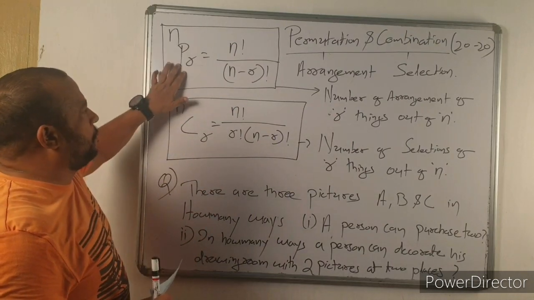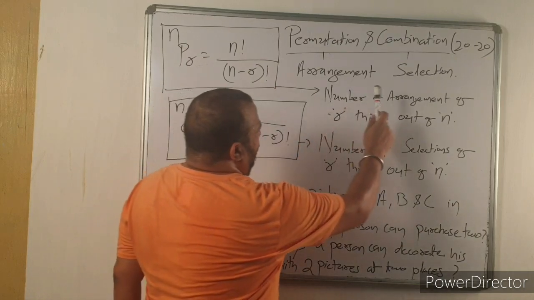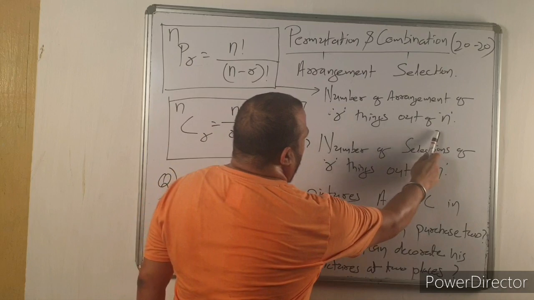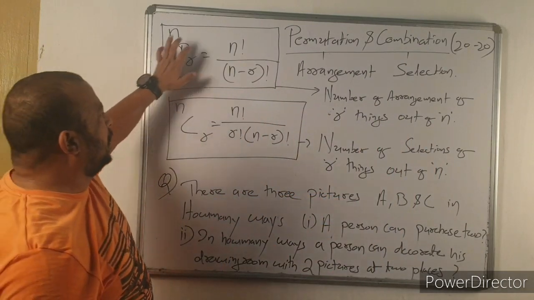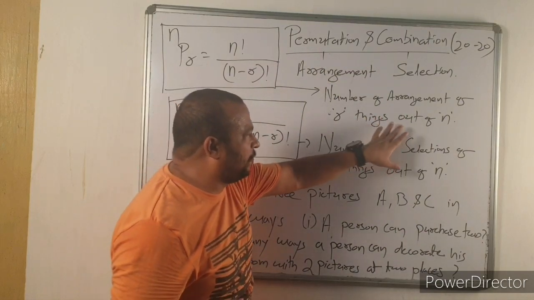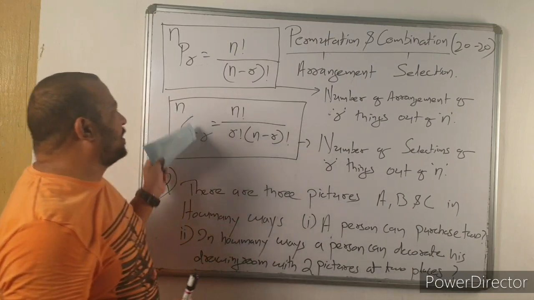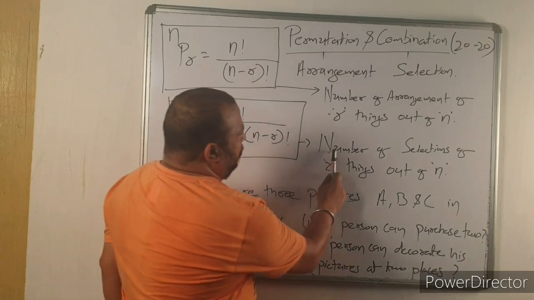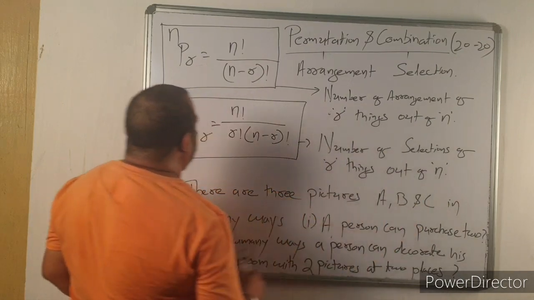The meaning of nPr is number of arrangements of r things out of n. Now what is the meaning of nCr? The meaning of nCr is number of selections of r things out of n.